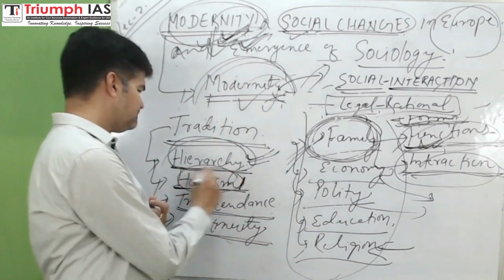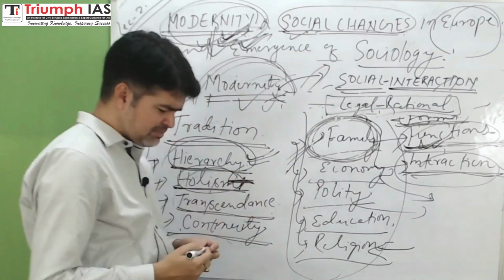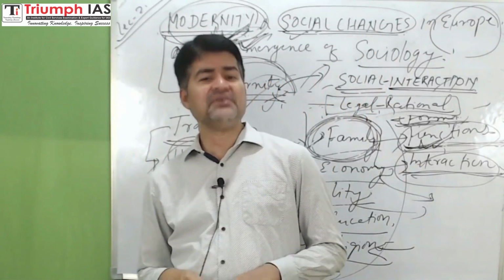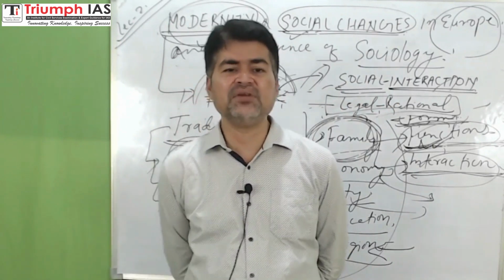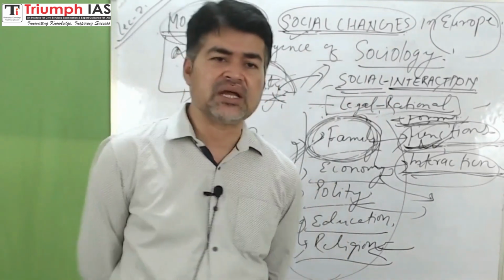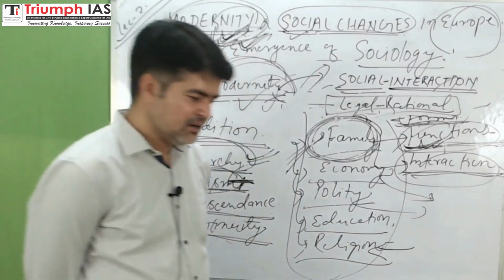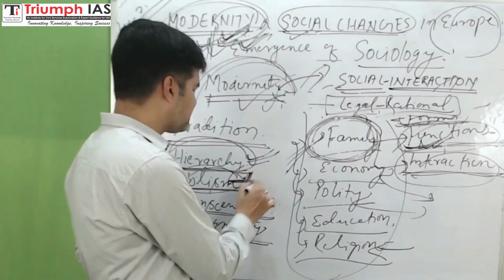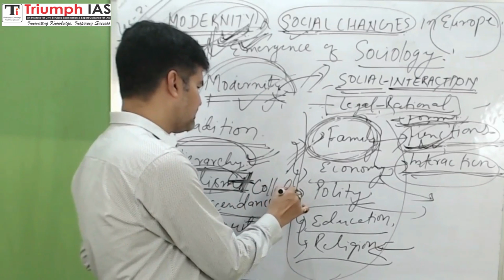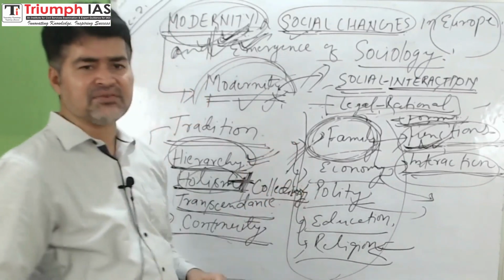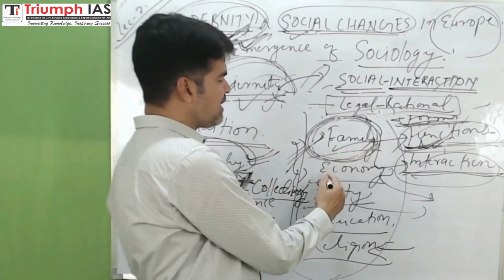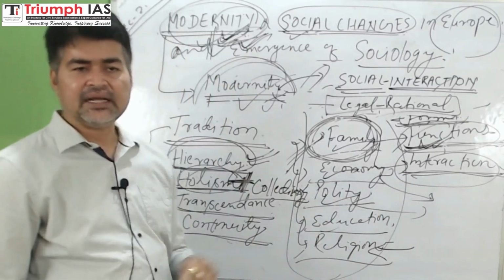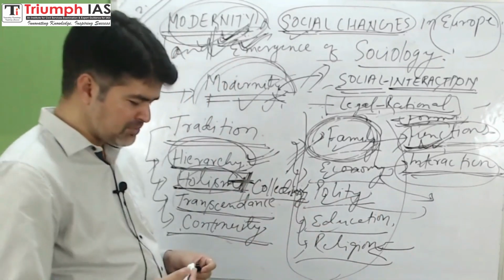Similarly, holism. Holism as a feature is opposite to the feature of modern society called individualism. Modern society is characterized by individuation. In traditional society, individuals were totally engulfed in the collectivity. Individuals had no choice related to marriage, economy, or education. Collectivity used to take decisions.